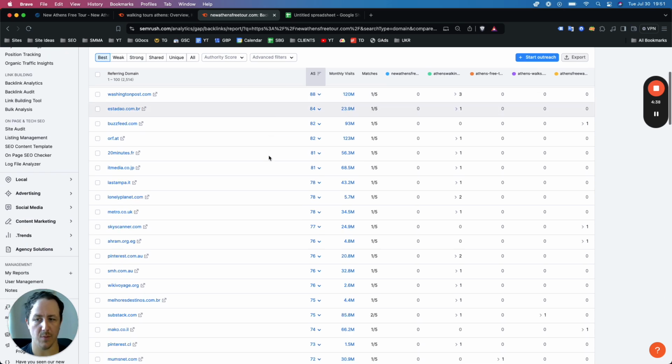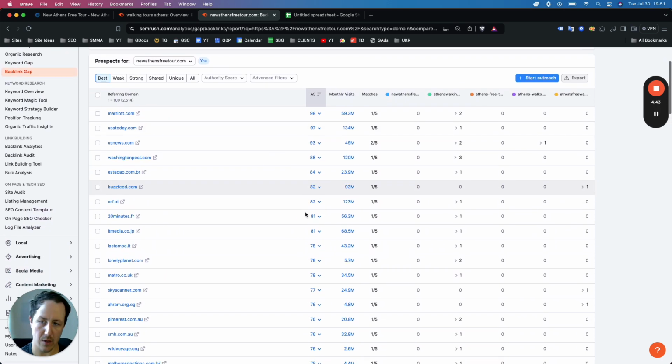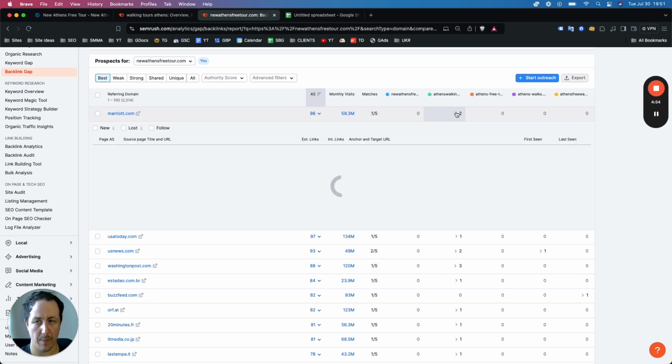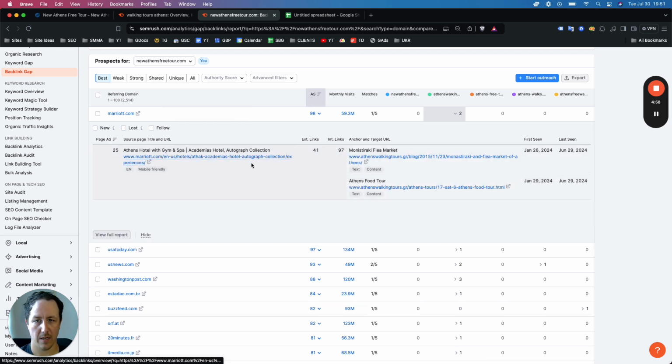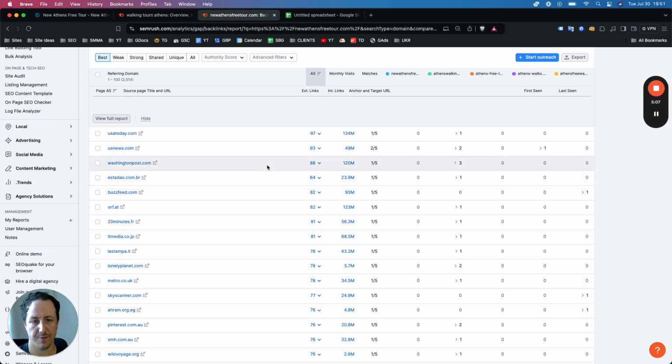So there's two ways to go about this. What I like to do personally is go through all of these manually and see which of these makes sense for me as a link that can be replicated. Even with a huge budget, for example, you're not going to replicate a Marriott.com link, right? While it's possible over a long enough timeline, a lot of these are going to be very difficult to replicate. If you have a large budget, it's possible. And if you have a focused digital marketing strategy, it is also possible.